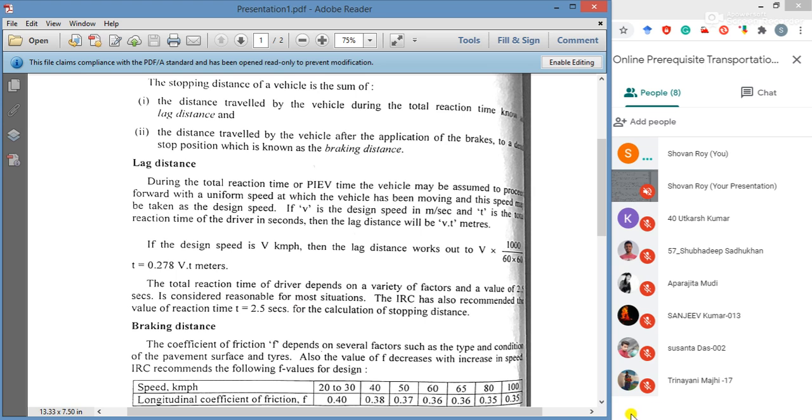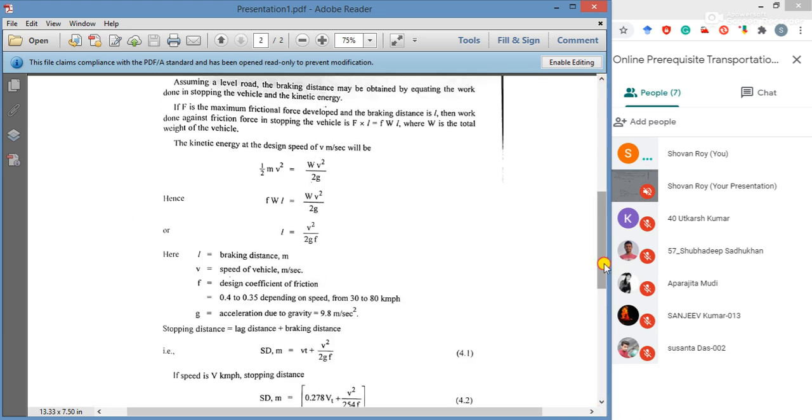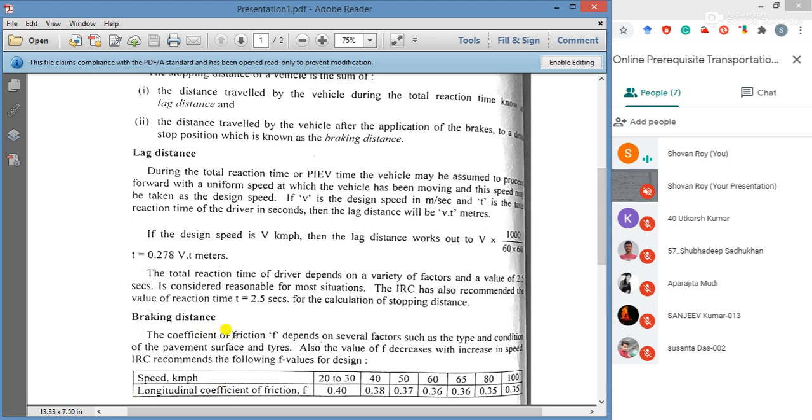Braking distance. Now, the coefficient of friction f depends on several factors such as the type and condition of the pavement surface and tire. Also, the value of f decreases with increased speed. IRC recommends the following f values for design. Coefficient of friction we have already studied in an earlier chapter, in road surface characteristics.